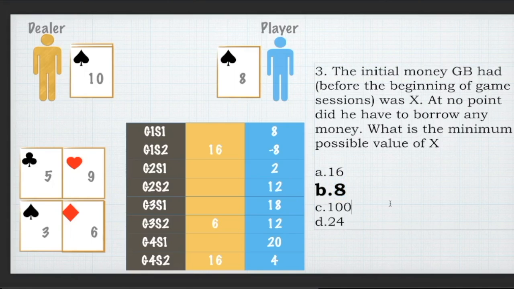And do figure out the logic for yourself also, why exactly this is happening, because you can very easily think that he would have 100 rupees, right? But the question wasn't what is the maximum money with him, the question was what is the minimum money with him. So I'm trying to minimize. If I go to 0, he ends up at -8, and a -8 means he has to borrow. If I start with 8, this would become 16, and if I give back 16 also, I will be at 0, and after that there is no negativity in the story, so I can manage without borrowing again, right? So I hope the logic is very clear, and the answer is option B.